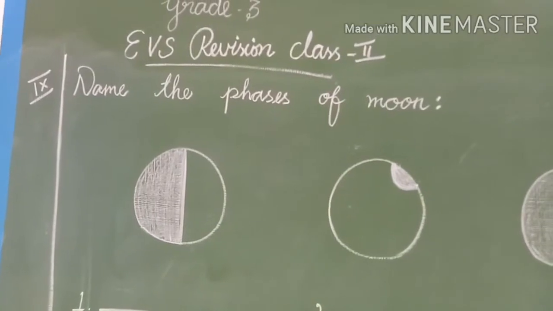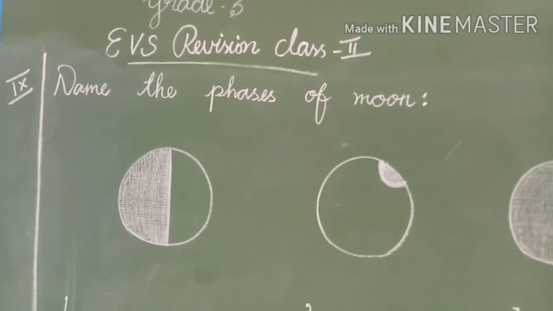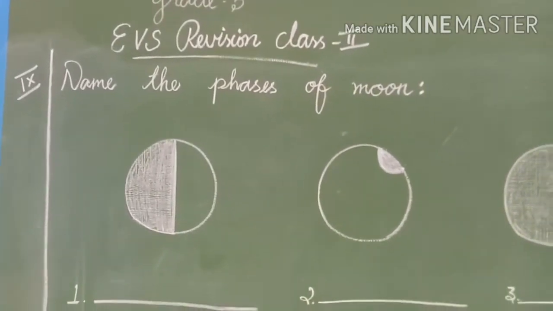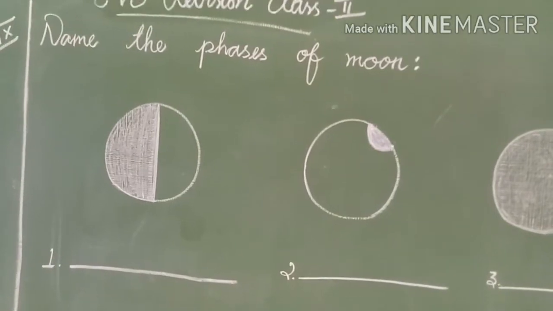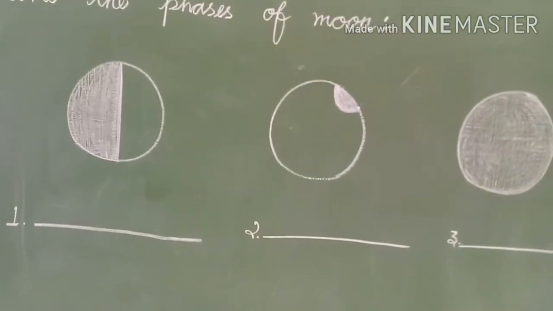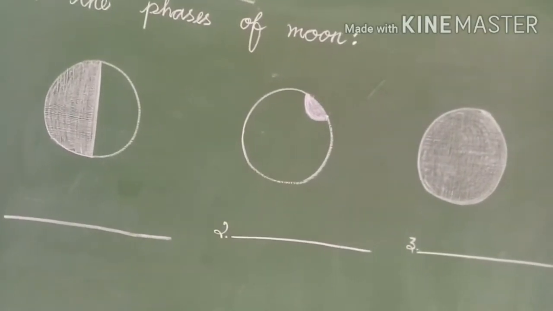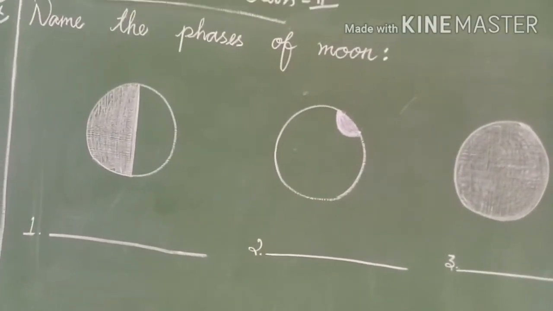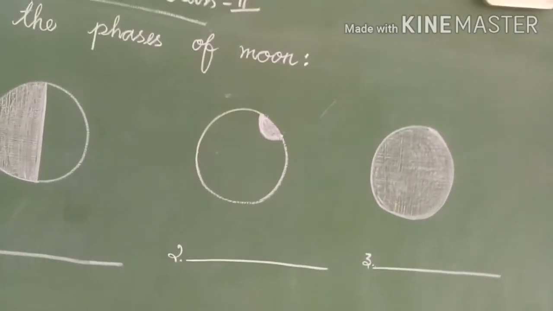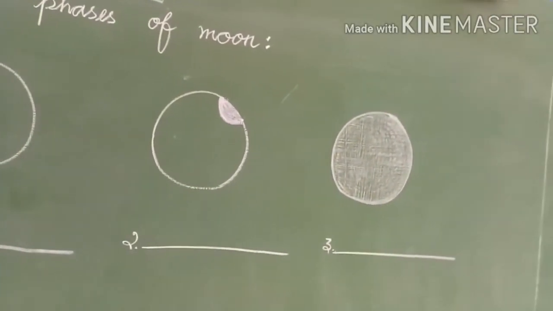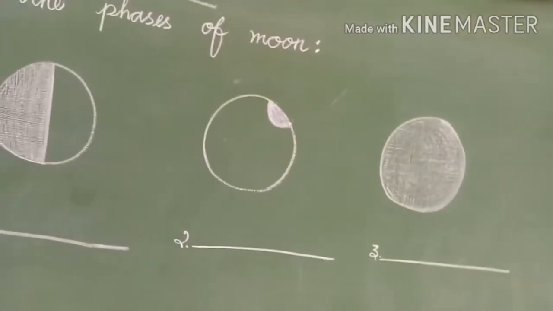Ninth pattern is name the phases of moon. What is that? Name the phases of moon. Children, you know what are the phases of moon? Crescent moon, half moon, gibbous moon, full moon, and no moon. Right?